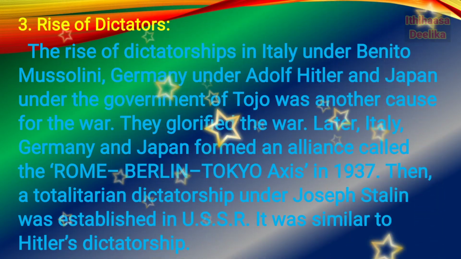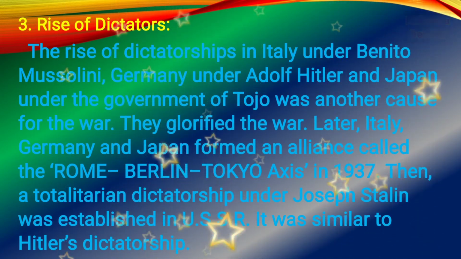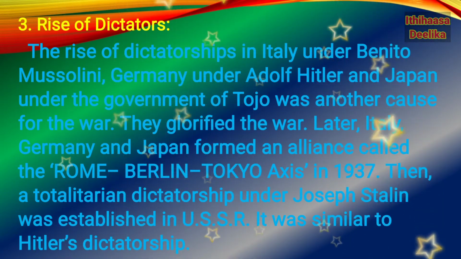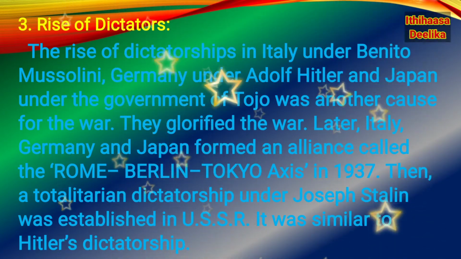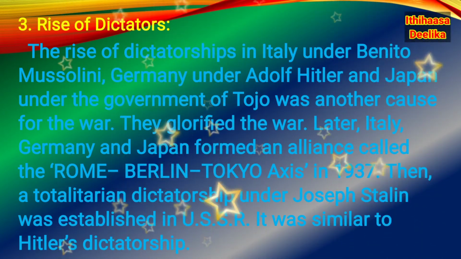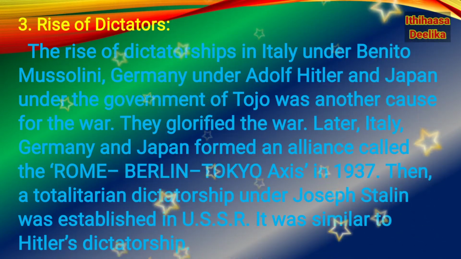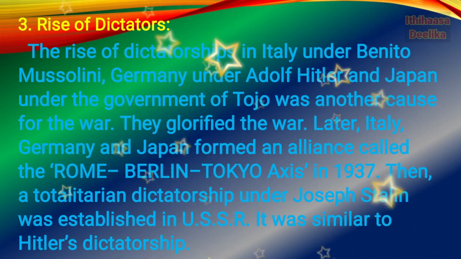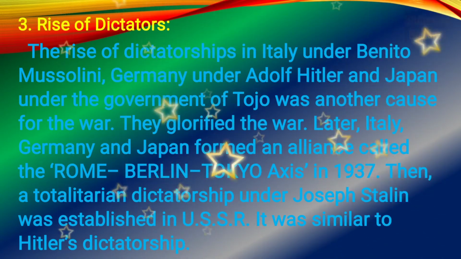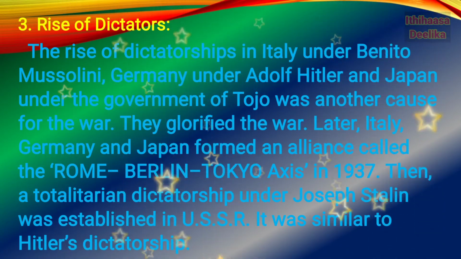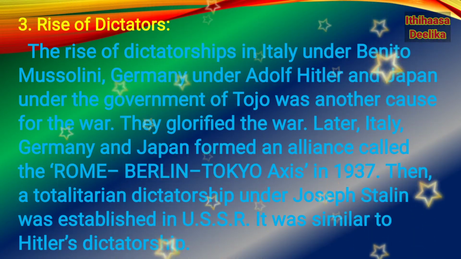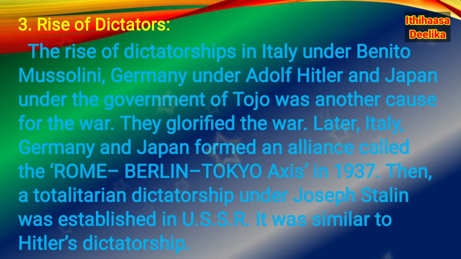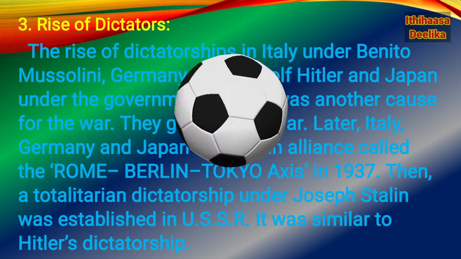They glorified the war. Later, Italy, Germany, and Japan formed an alliance called the Rome-Berlin-Tokyo Axis in 1937. Then a totalitarian dictatorship under Joseph Stalin was established in the USSR. It was also similar to Hitler's dictatorship. So Stalin's rule is also considered dictatorial rule.